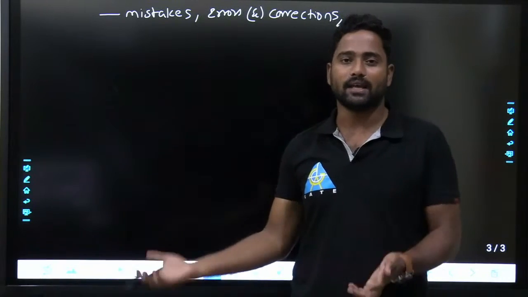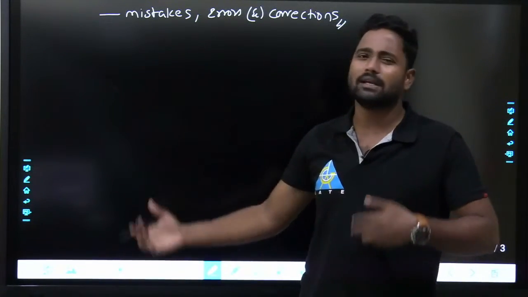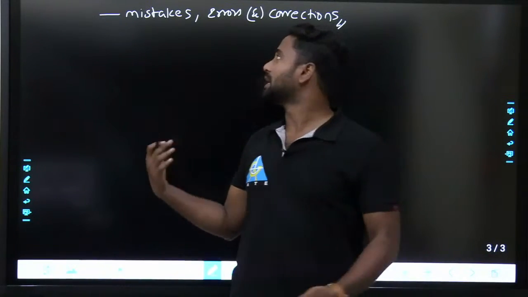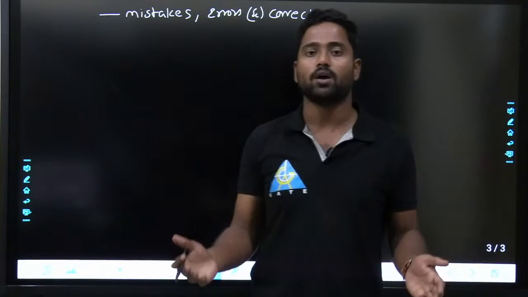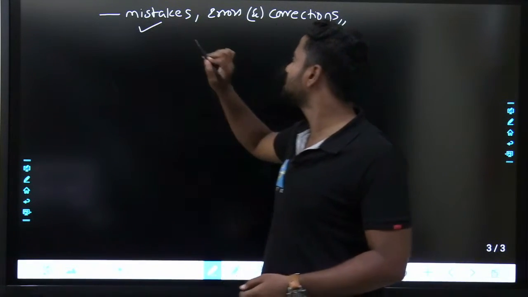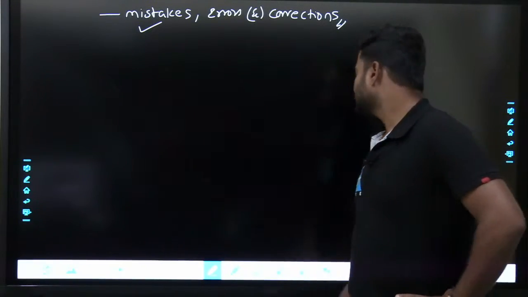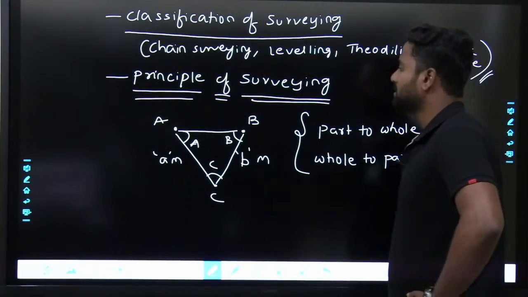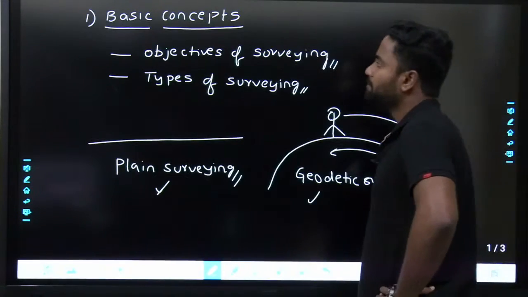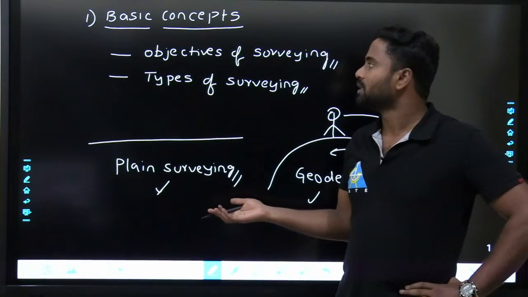What exactly is error? Observed value minus computed value. What exactly are mistakes? How would you say mistakes, errors and corrections in your normal life? All those things come over here. Fine. So this is what I'll discuss in the basic concepts.